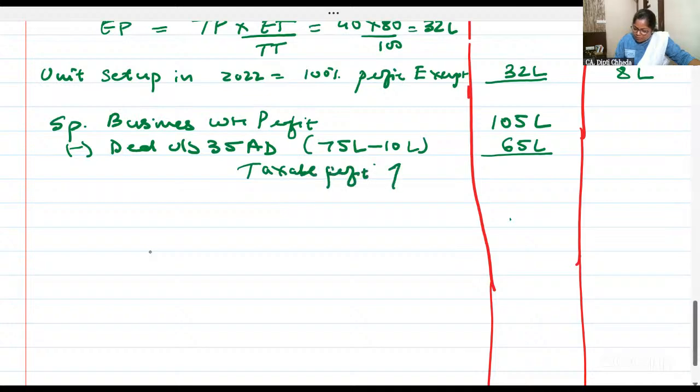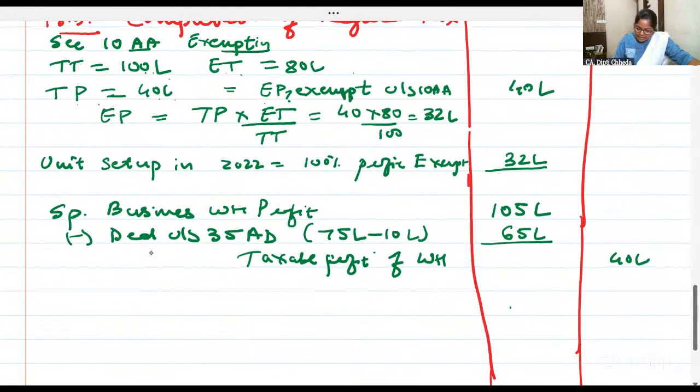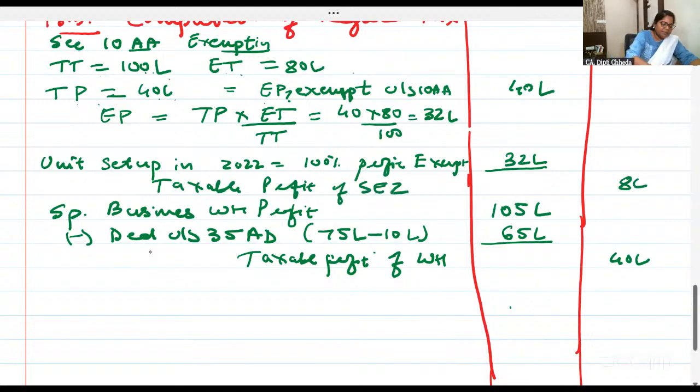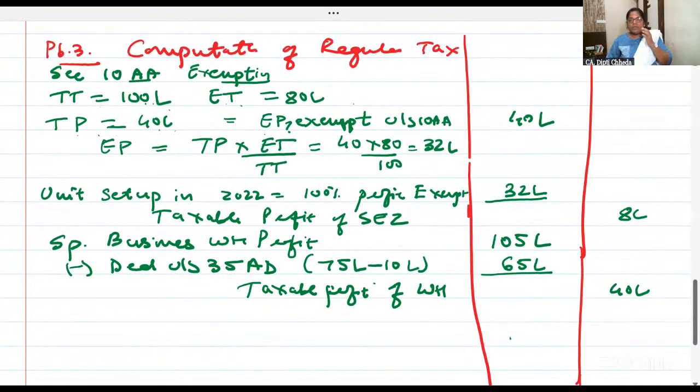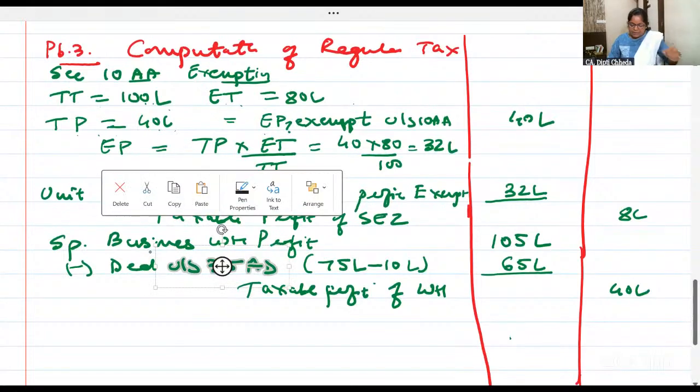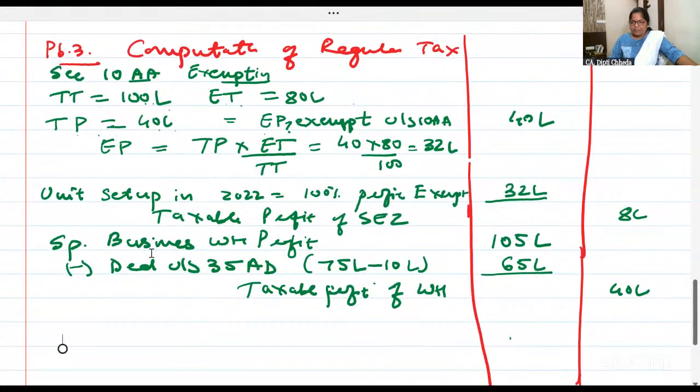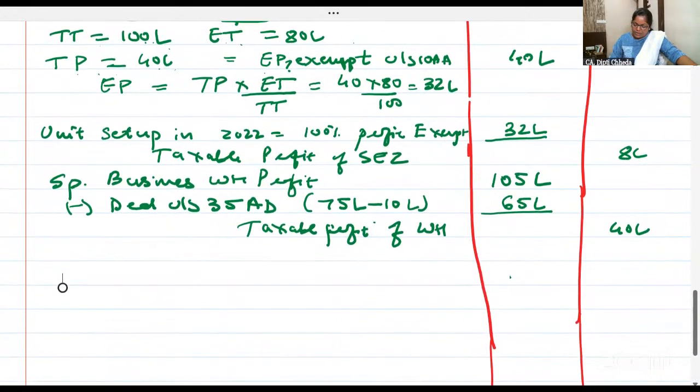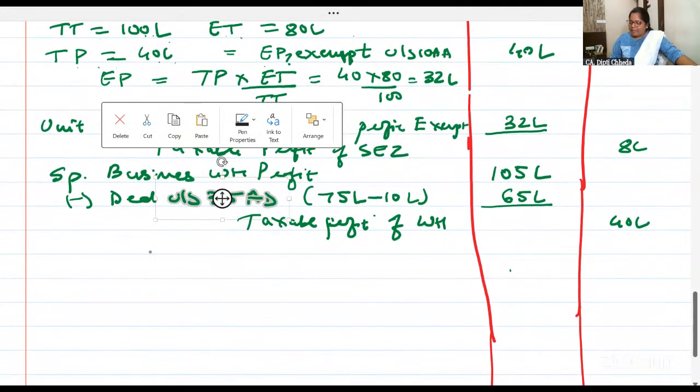So what will be the taxable profit of warehouse? Taxable profit of warehouse, 40 lakhs. And this also, I'll bring it down. Taxable profit of SEZ, 8 lakhs. This is regular, right? Everything is coming in regular. Your SEZ unit, the profit is 40 lakhs, but 100% of the export profit is exempt in the first 5 years, so 8 lakhs. Your warehouse profit is 105, but capital expenditure is exempt, so 40 lakhs.